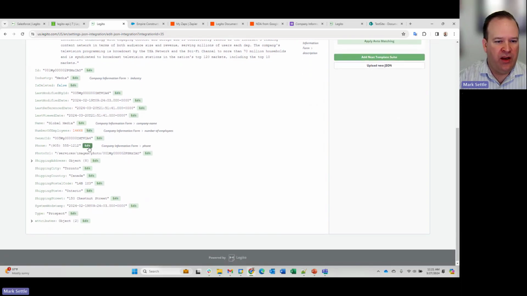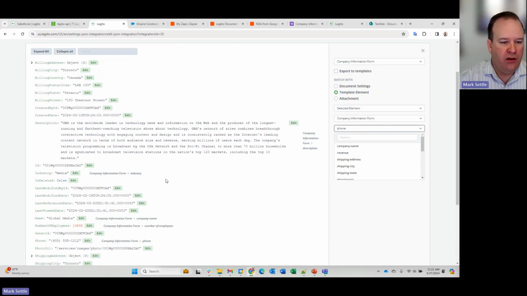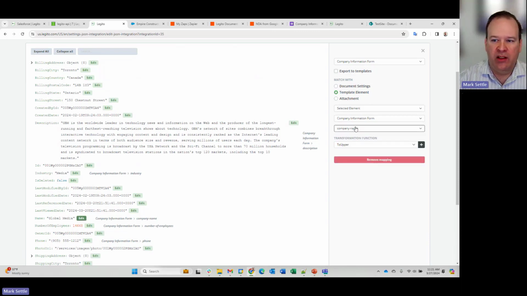For example, you can see if I edit it, it's linked to the template company information form to the input element in Legito called phone, right? And if I did the same for global media, you can see it's linked to the company name input. So I can simply come in here and set up a mapping between my template elements and the data as it came from Salesforce. And it's simply configuration. So I can download that example JSON file, link things up, and that's all I've got to do. No code written to link the data.